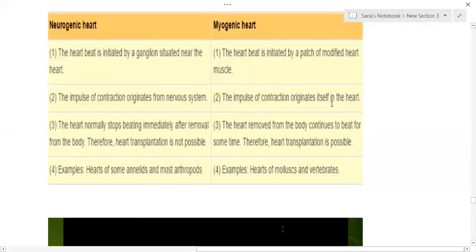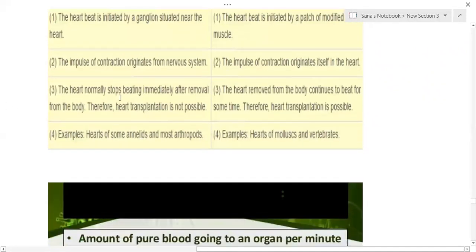The myogenic heartbeat is initiated by a patch of modified heart muscles, the nodal tissues, and the impulse of contraction originates in the heart muscles themselves. The neurogenic heart normally stops beating immediately after removal from the body. Therefore, heart transplantation is not possible in a neurogenic heart. A heart removed from the body continues to beat for some time in the myogenic heart. Therefore, heart transplantation is possible.